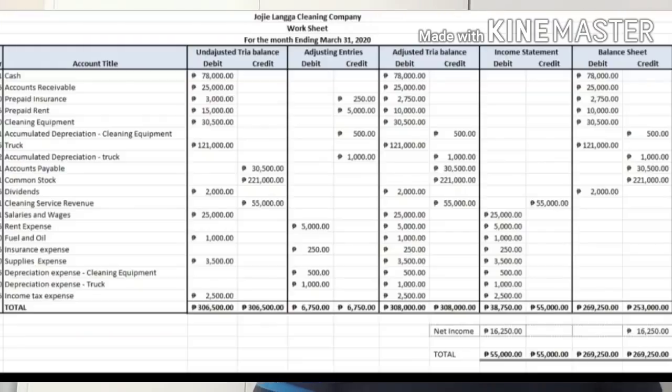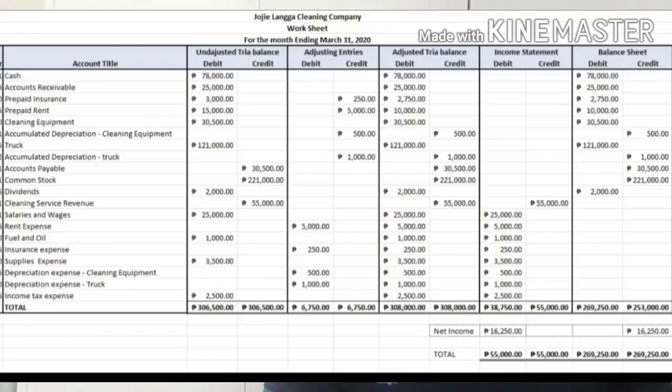And our third entry is debit insurance expense to recognize the insurance expense and credit prepaid insurance 250. So we debited here in the adjusting entries column 250 and credit prepaid insurance 250.